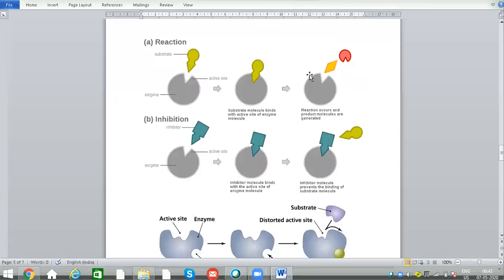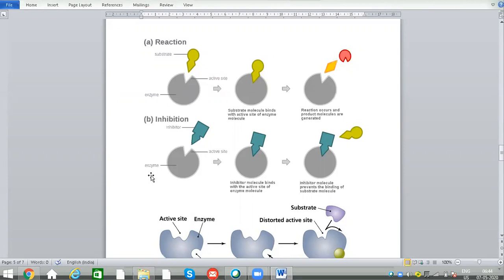So this is about enzyme activity. Here the enzyme forms a complex with the substrate. The substrate will be added at the active site of the enzyme, forming the enzyme-substrate complex. Then the substrate is converted to products, and the products and enzyme are separated. And this enzyme is again reused. So this is the normal reaction.